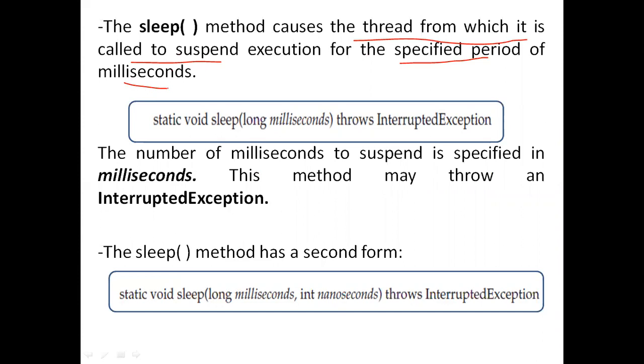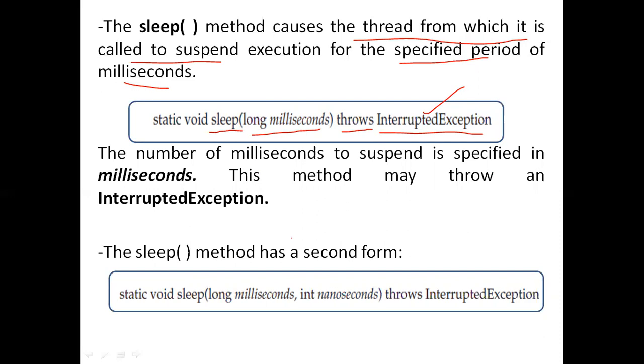That means if you have specified 1000 milliseconds, your main thread is going to be suspended. So this is the signature of that. Sleep is the name of the method, and it takes only one parameter, that is the number of milliseconds, and it is going to throw InterruptedException. So our duty is to write the catch clause in order to catch this InterruptedException.